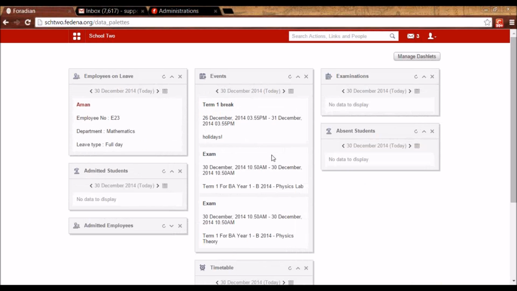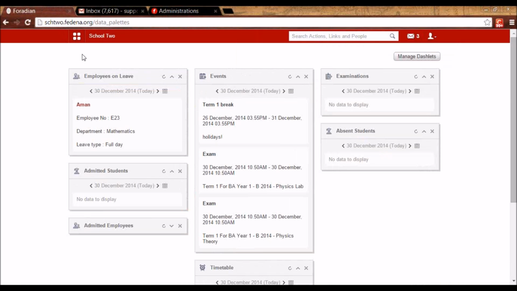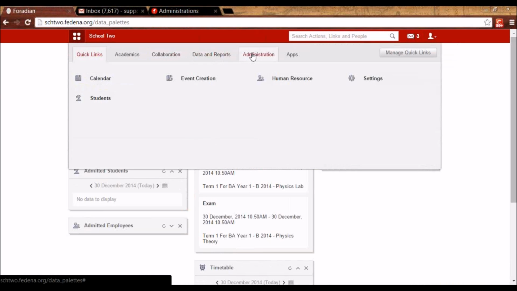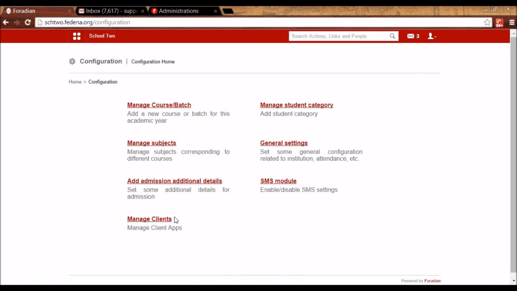The next one is OAuth 2 Provider. You will see here this plugin which is OAuth 2 Provider. If you enable this from here, you're going to get this link under Administration, Settings, Manage Clients. So this is the link that will be enabled when you check OAuth 2 Provider from accounts.fedena.com.